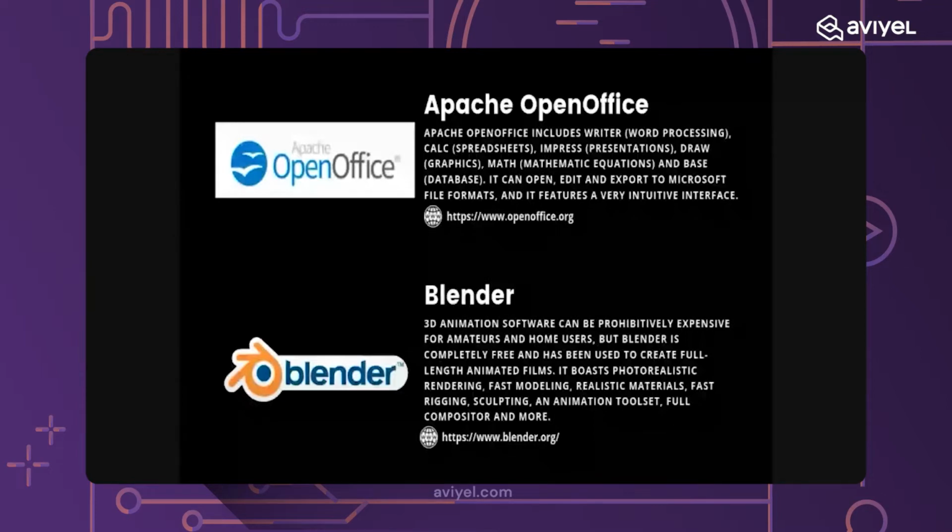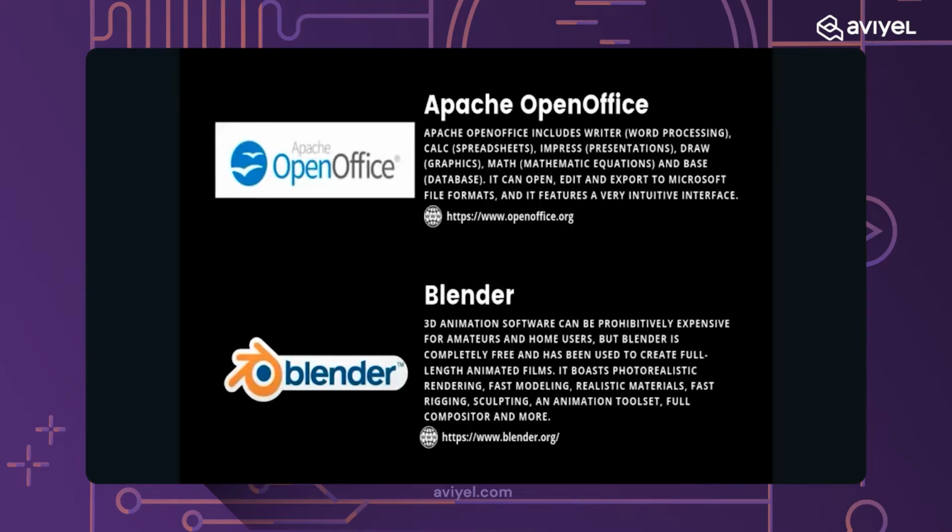So if you are a student, if you are a developer, whatever you are, we all have to work with documents. For creating presentations, style sheets, spreadsheets, even mathematics equations and databases, we all have to work with them. And Apache OpenOffice helps us to do this free of cost. Means it doesn't take any charge for using this. So you can use this free.